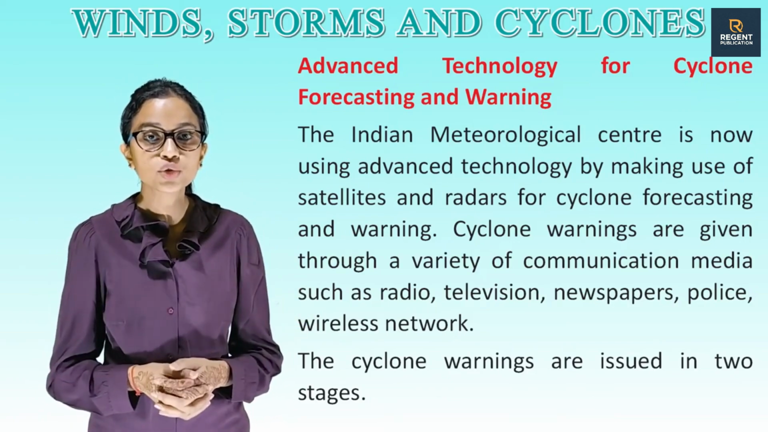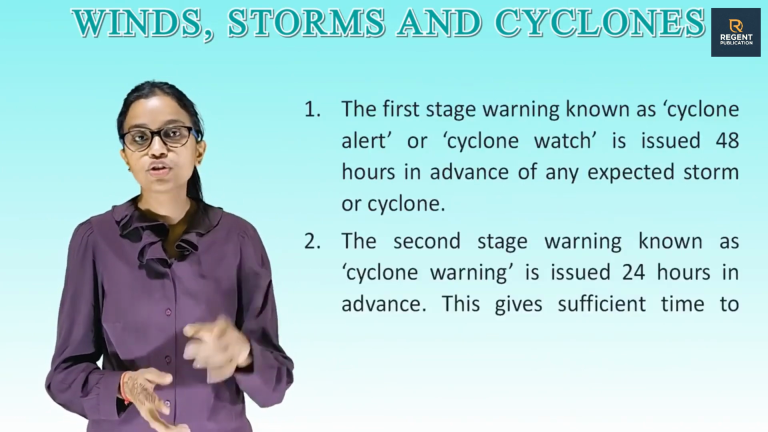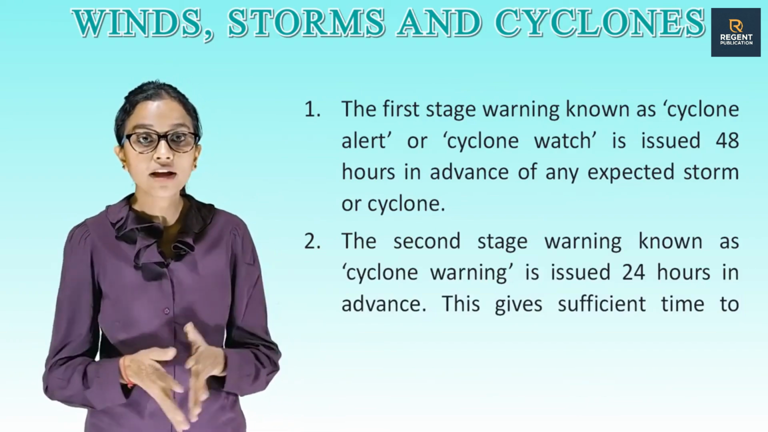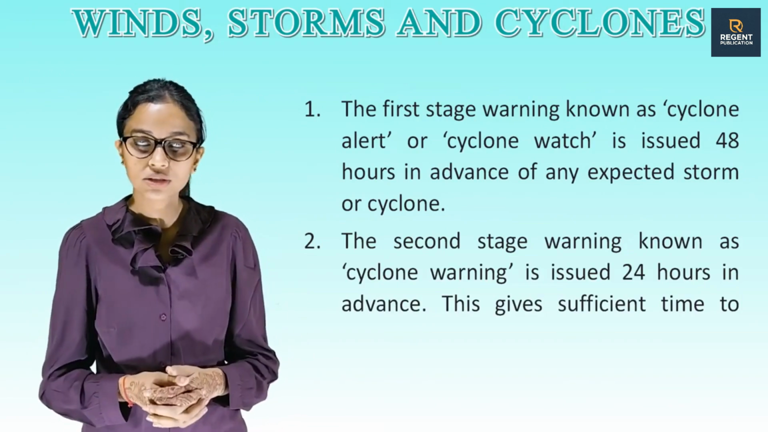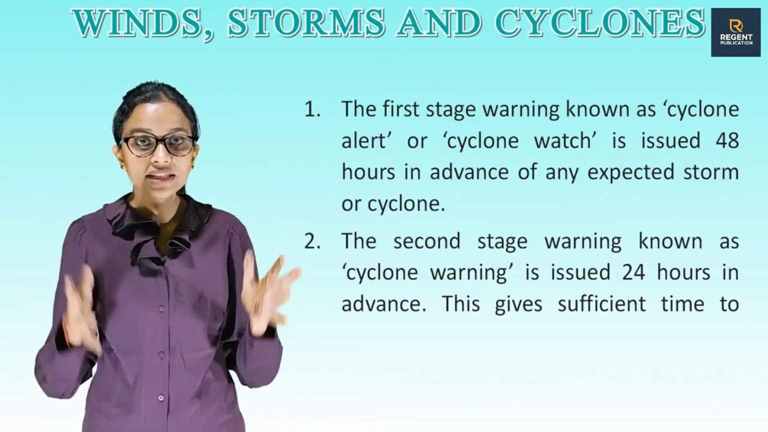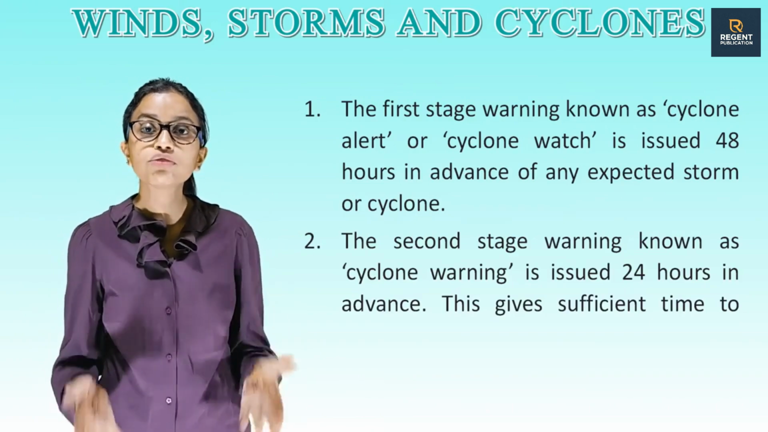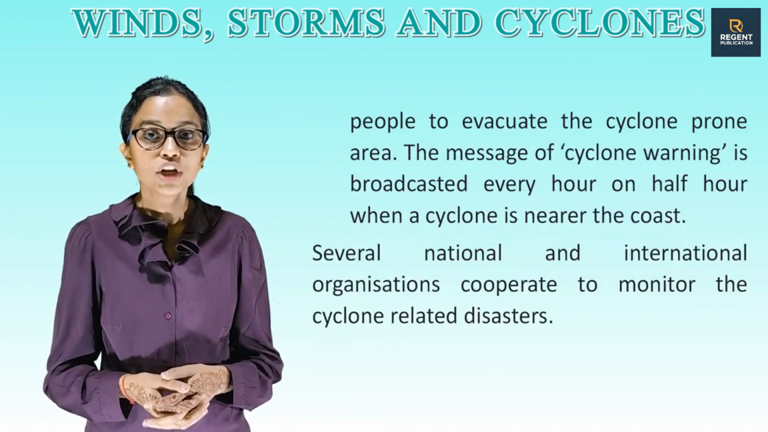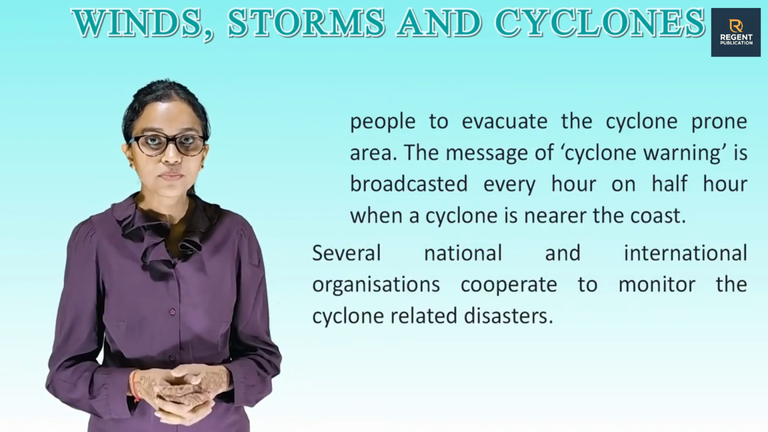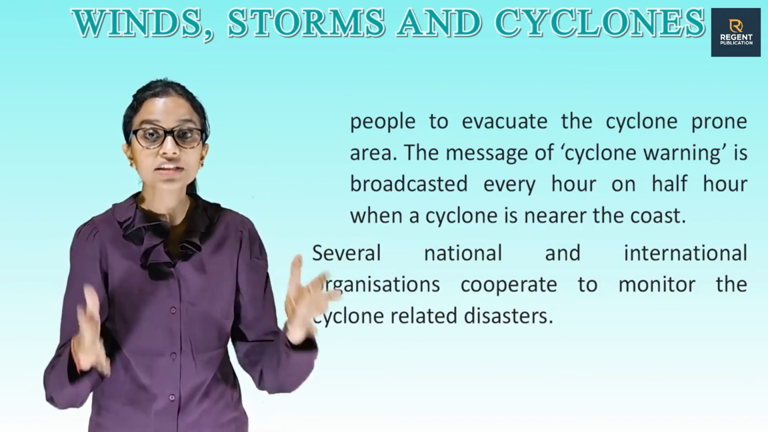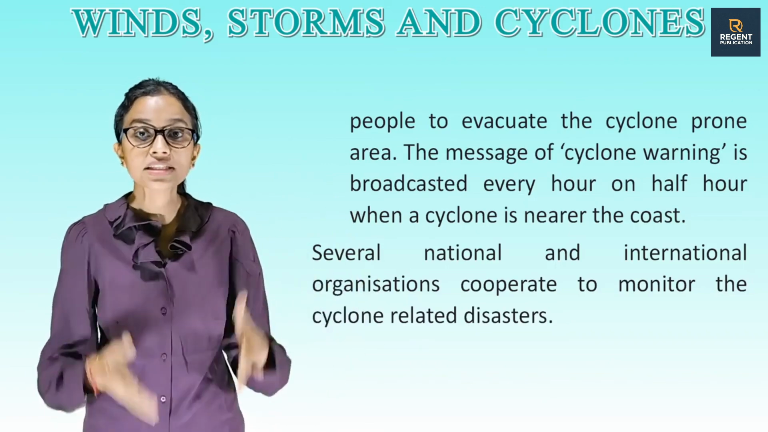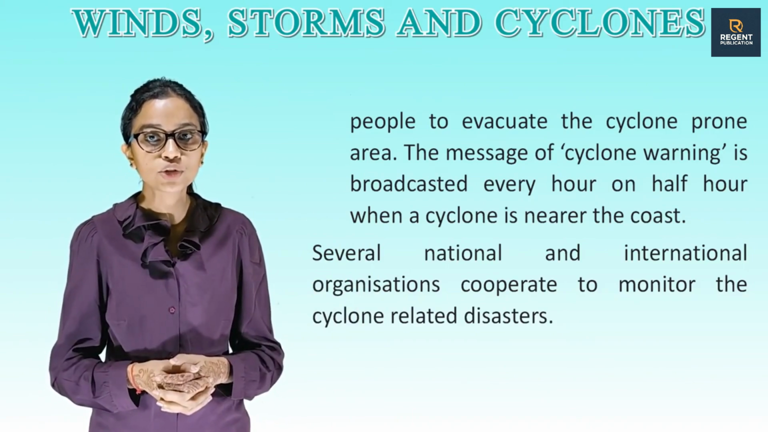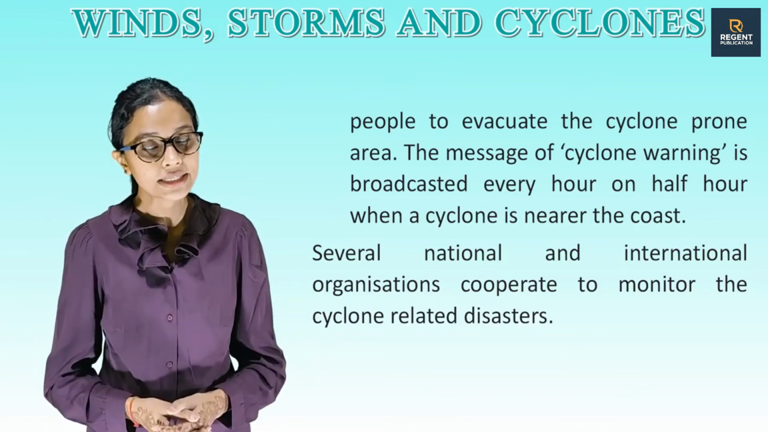The cyclone warnings are issued in two stages. First, the first stage warning known as cyclone alert or cyclone watch is issued 48 hours in advance of any expected storm or cyclone. Second, the second stage warning known as cyclone warning is issued 24 hours in advance. This gives sufficient time to people to evacuate the cyclone prone area. The message of cyclone warning is broadcast every hour or half hour when the cyclone is near the coast. Several national and international organizations cooperate to monitor the cyclone-related disasters.